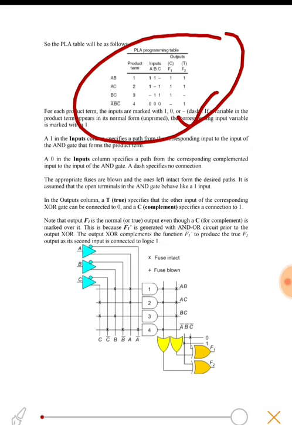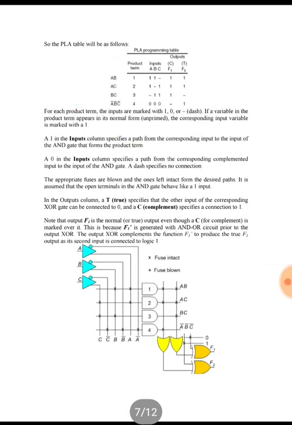Now how can we implement that? We have 3 inputs A, B, C, and we have used the complemented form as well, so we have 6 inputs and 4 product terms. 4 AND gates will be used, 1, 2, 3 and 4. So we have 6 into 4, that is 24 fuses, and on the output side we have 4 into 2, that is 8 fuses.